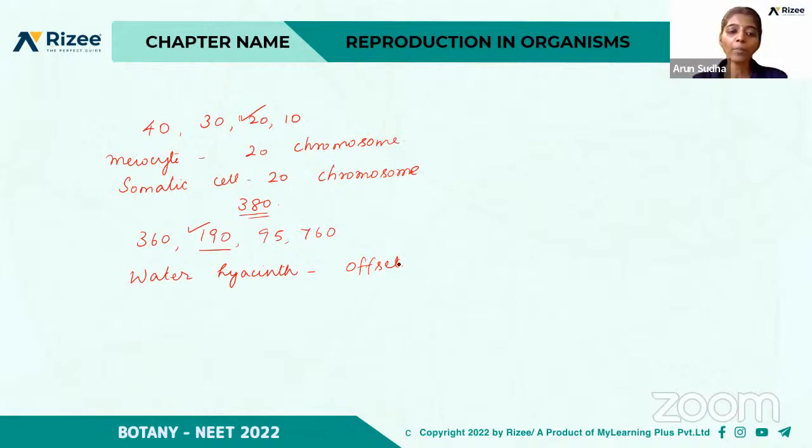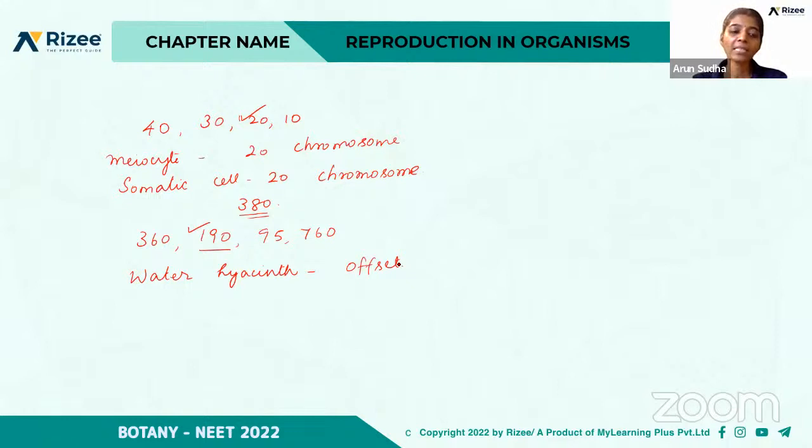The chromosome number in the meiocyte of housefly is 8, 12, 21, or 23. Yes, again B is the right answer.